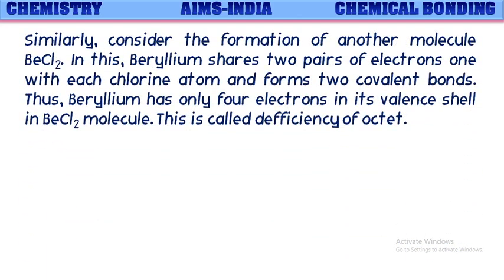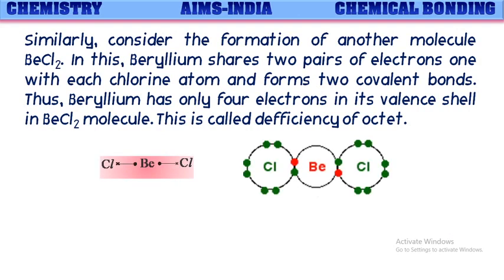Similarly, consider the formation of another molecule, BeCl2. In this, beryllium shares two pairs of electrons, one with each chlorine atom, and forms two covalent bonds. Thus, beryllium has only 4 electrons in its valence shell in BeCl2 molecule after the bond formation also. This is called deficiency of octet. We can see here clearly beryllium has initially 2 valence electrons. After the bond formation, two more electrons come into its valence shell. Finally, beryllium is getting only 4 electrons even after the bond formation. This is called deficiency of octet.